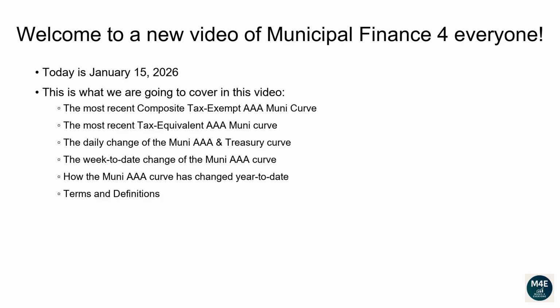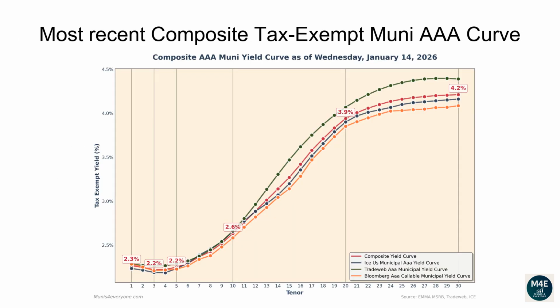Terms and definitions. Let's go over the most recent composite tax-exempt Muni AAA curve. The following composite tax-exempt yield curve is based off the most recent ICE, TradeWeb, Bloomberg yield curves that are available on the EMMA MSRB website, plus some proprietary extra adjustments, as of January 14, 2026.